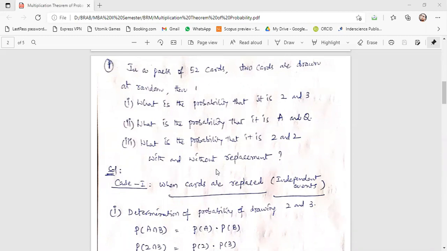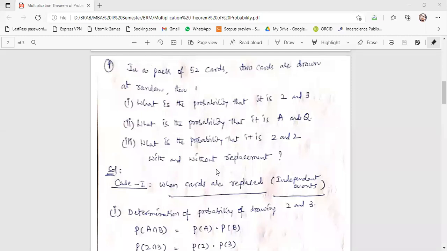In a pack of cards there will be 52 cards, and they are drawing 2 cards from the pack. Here they are finding the probability that the two cards are either 2 and 3, next either A and Q. A means ace and Q means queen.